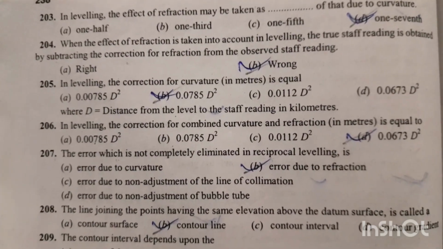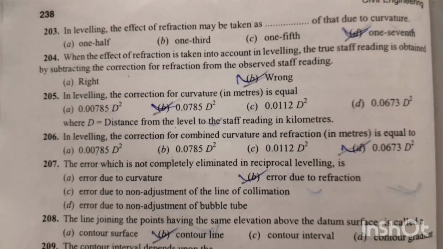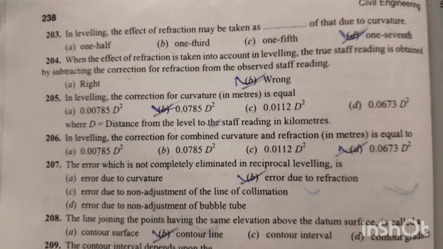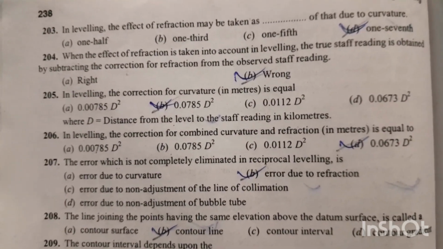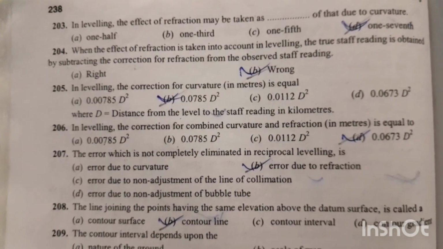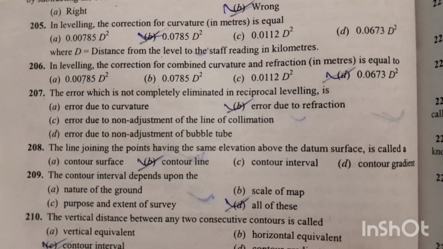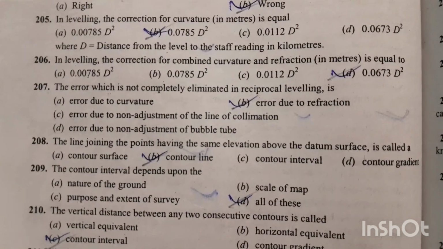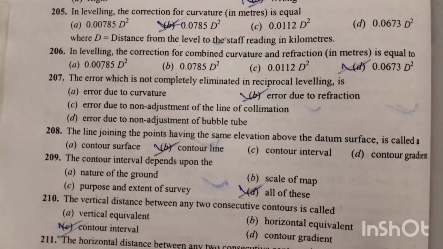Question number 205. In leveling, the correction for curvature in meters is equal to. Option number B is the right answer, 0.0785 d square, where d is the distance from the level to the staff reading in kilometers. Question number 206. In leveling, the correction for combined curvature and refraction in meters is equal to 0.0673 d square. Option number D is the right answer.